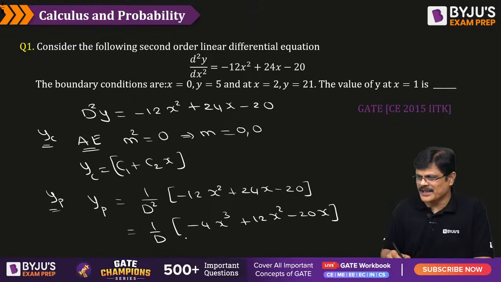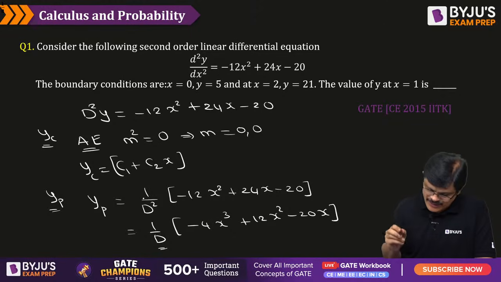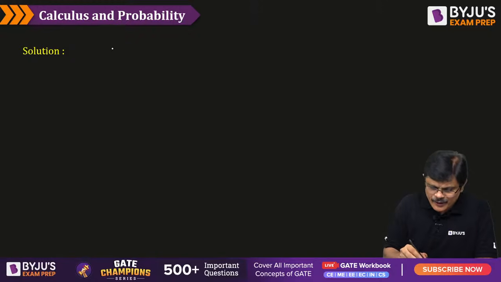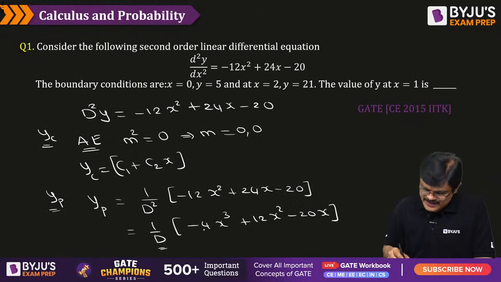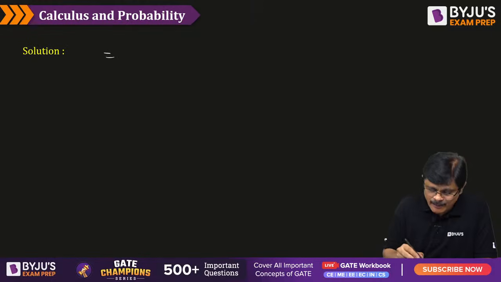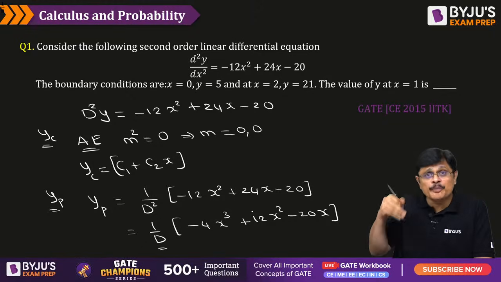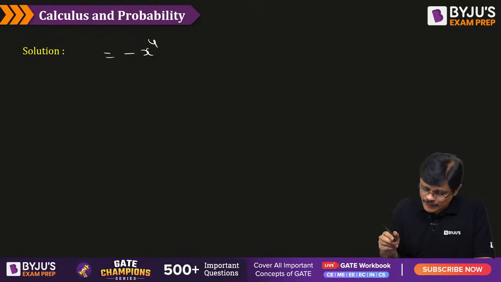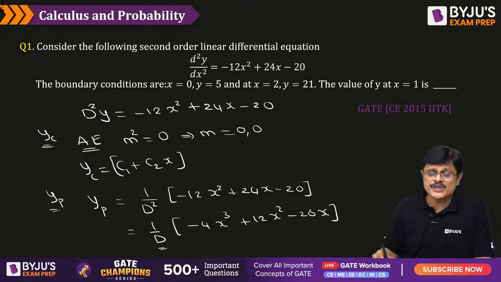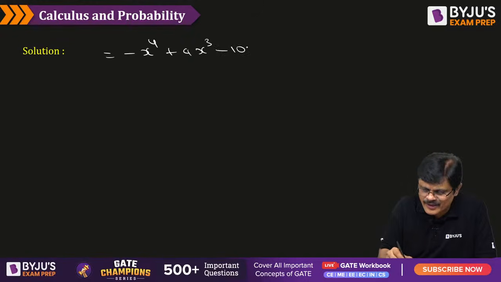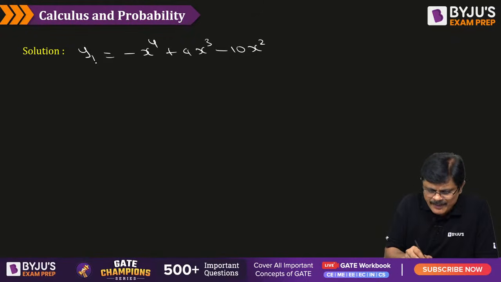Once you integrate it, again you have to integrate because D square means integration two times. So when you integrate next time, integral of x cube is x power 4 by 4, the 4s cancel, you get minus x power 4. The next one is 12x cube by 3, that is 4x cube. The next one is 20x square by 2, that is minus 10x square. So this is your yp, my dear friends.